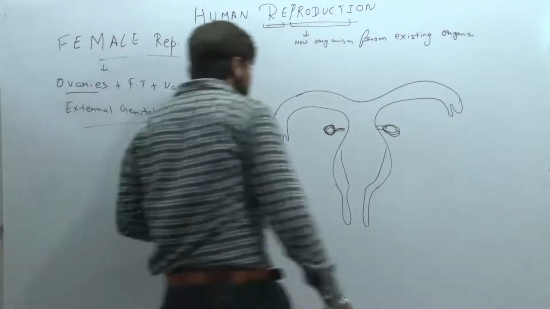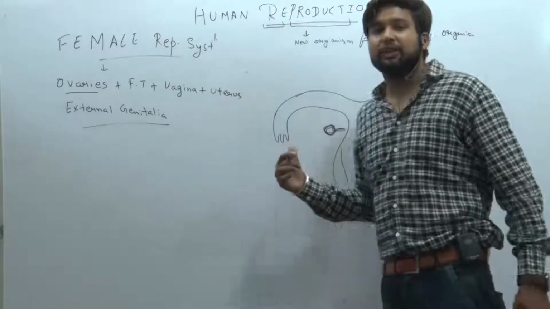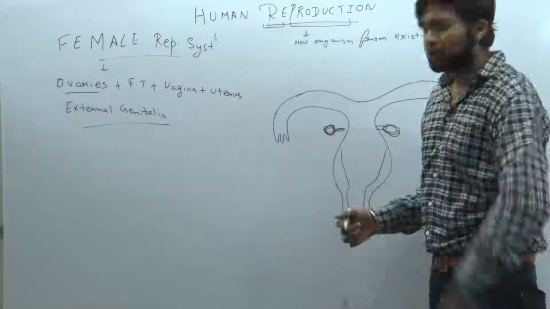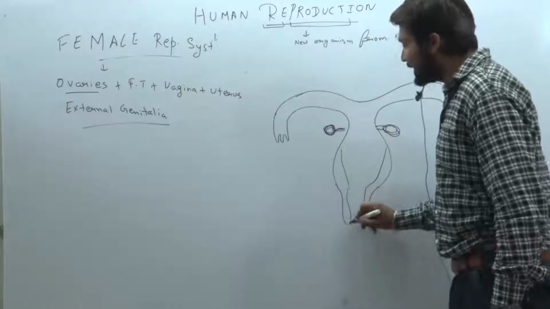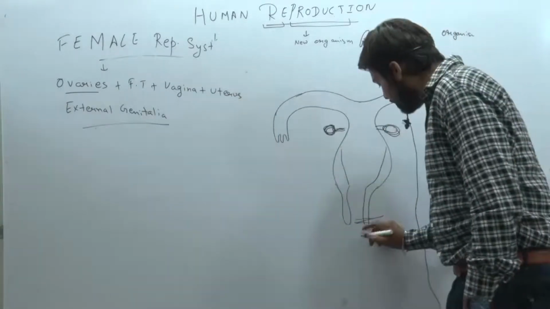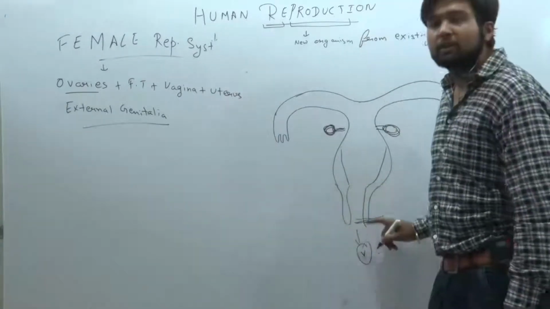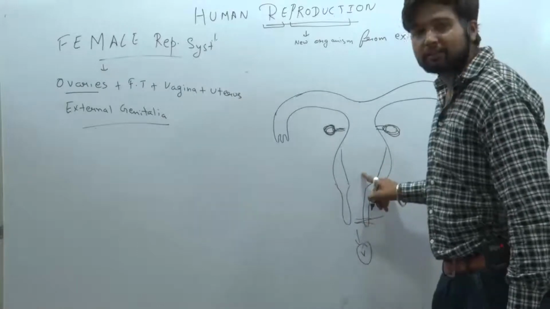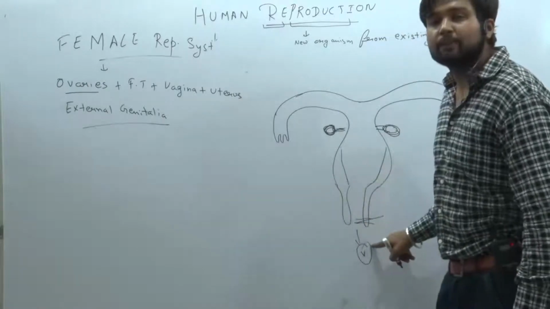Look at the diagram here. A rough diagram is there. It is also mentioned in your NCERT. Open your NCERT and watch it. Here is the vagina. As we have talked about, the vagina is the passage from where the sperm enters. Clear? And it is also known as the birth canal.